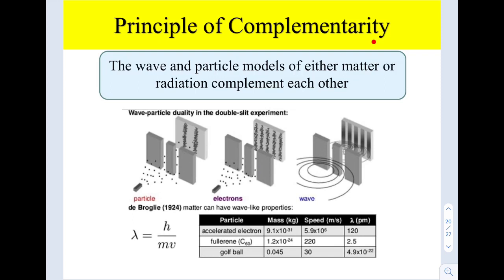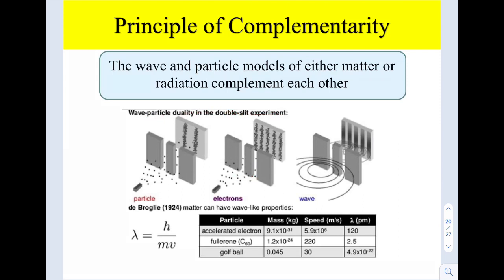Alright, so it brings us to the principle of complementarity. What is the principle of complementarity? It says that the wave and particle models of either matter or radiation complement each other. It means that they coexist. It's just that, based on the duality of the particle-wave nature, we can only observe one characteristic at one instant. We cannot observe both behaviors or characteristics at the same instant.